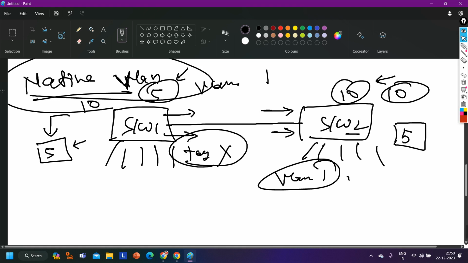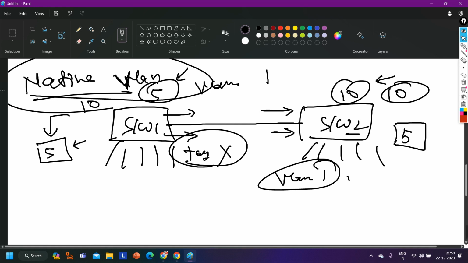So native VLAN is a special type of VLAN. For that, the switch does not perform tagging on the trunk link. Except for the native VLAN, for all VLANs the switch will perform tagging on the trunk link. Clear?